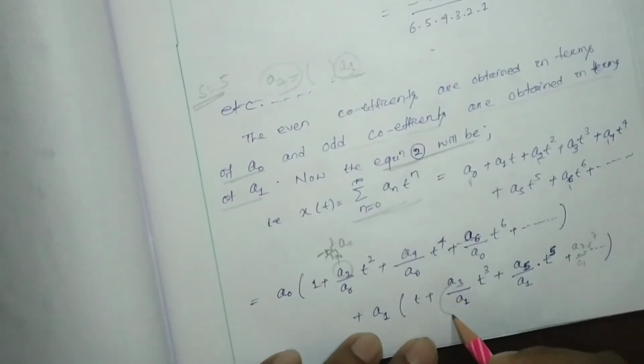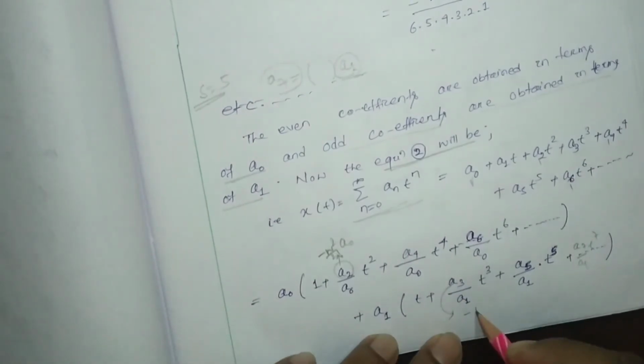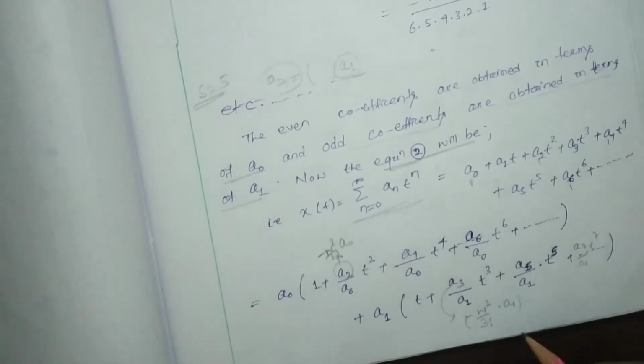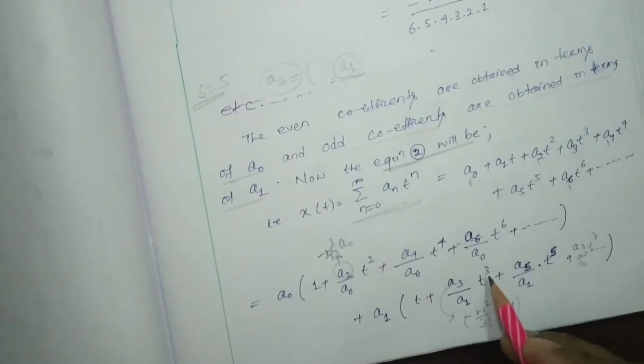Here a3 I am going to put minus omega square by 3 factorial into a1. So here in the denominator a1 got cancelled, and here omega square t cubed will be there.